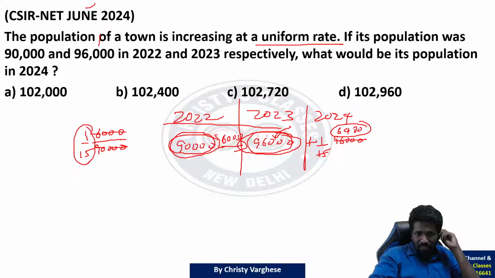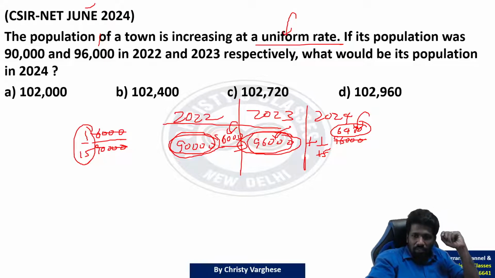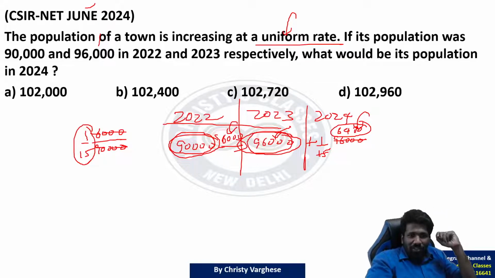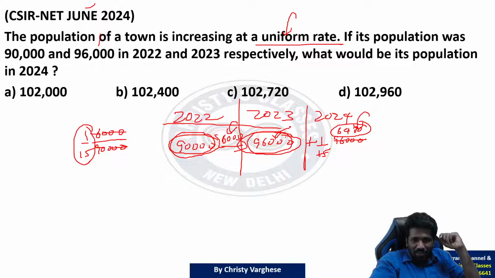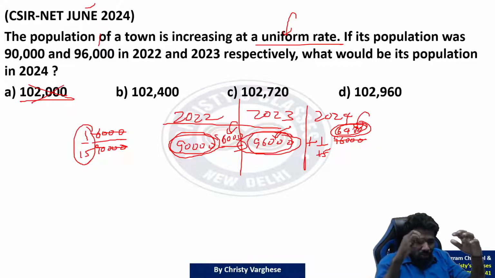Means here the increase was 6,000, but now it is a 6,400 increase because percentage wise it is uniform. That is the meaning of uniform rate, not value wise. That is called the simple interest concept. If you do that, you may get option A, which is a totally wrong answer. 6,000 again 6,000, no, not again 6,000. In simple interest it is like that, but in compound interest, interest also gets generated on the interest.